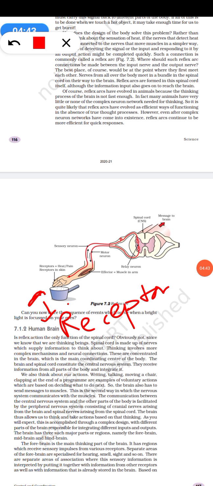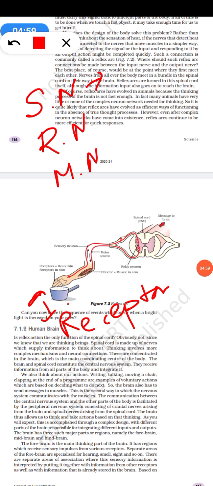There are three different kinds of neuron: a sensory neuron, a relay neuron, and a motor neuron. The sensory neuron is used to sense anything that is happening, the relay neuron transmits the signal from the sensory neuron to the motor neuron, and the motor neuron takes the action.